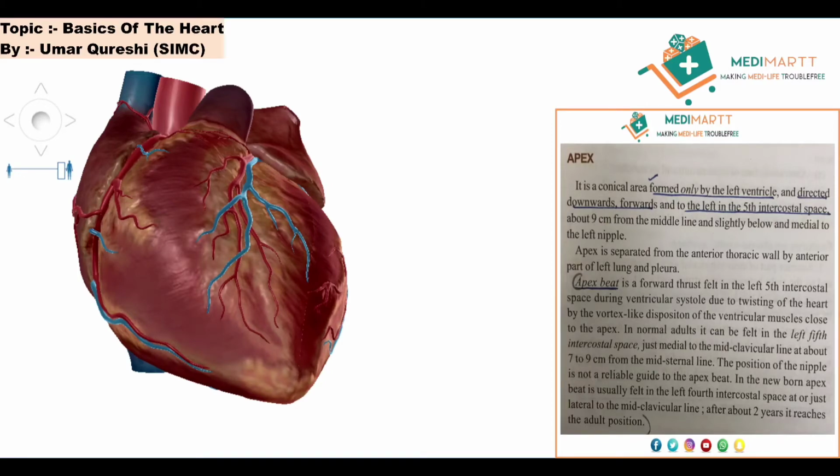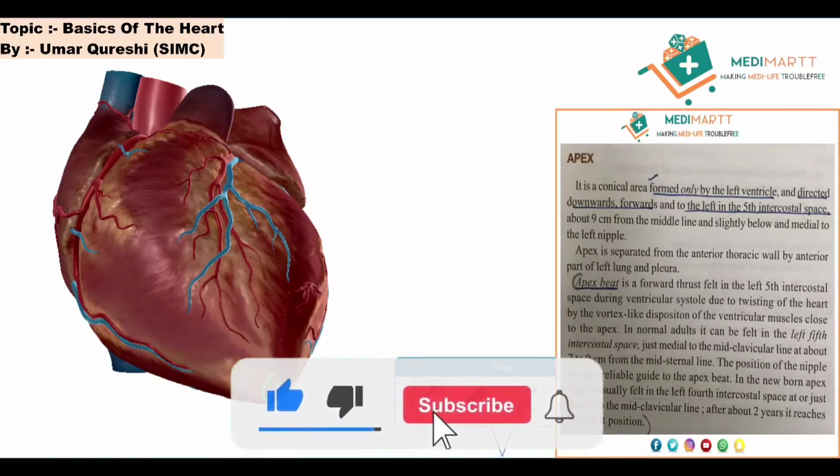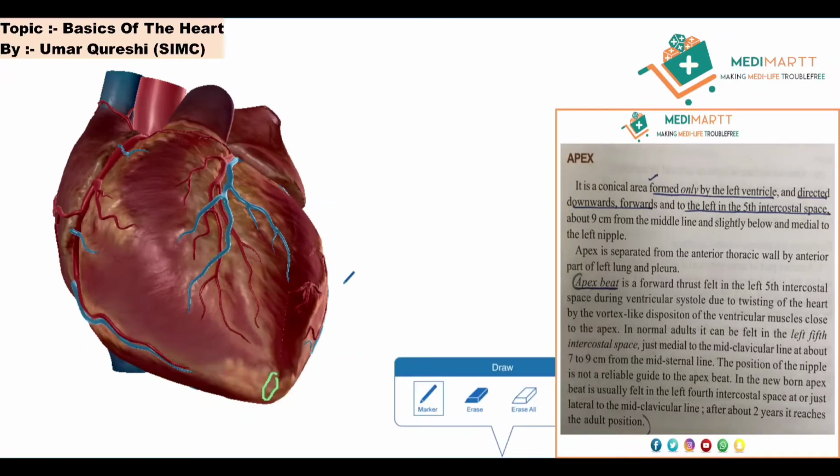The third paragraph is saying that apex beat is forward thrust felt in the left fifth intercostal space. As you all know, and I already told you in our previous video, the location of this apex is basically in the left fifth intercostal space, and as this is the midline, 9 centimeter from the midline. Okay, so these are the two main points.